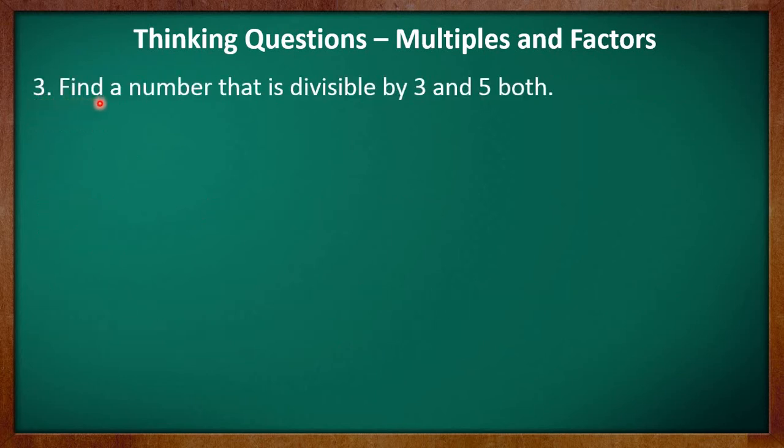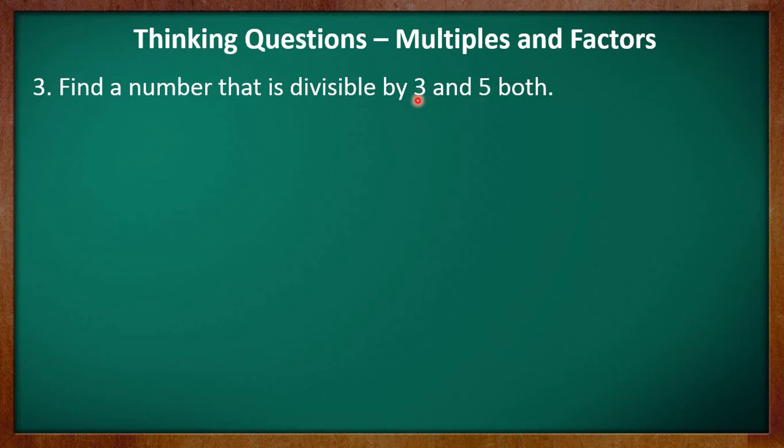It says, find a number that is divisible by 3 and 5 both. Now kids, here you have to find a number which you may divide completely by 3 as well as by 5. So, in order to find such numbers, what do we do? We just simply multiply the given numbers.